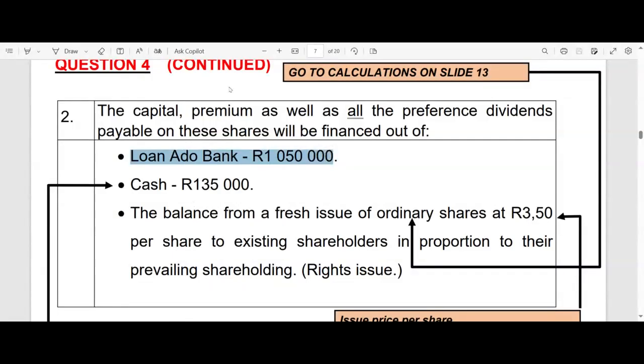Stop. Let us pause. What's the journal entry, ladies and gentlemen? What are we going to debit? Type for me, please. We're going to do that before we even look at our answer book or our solution. What are we going to debit? We are obtaining a loan from a